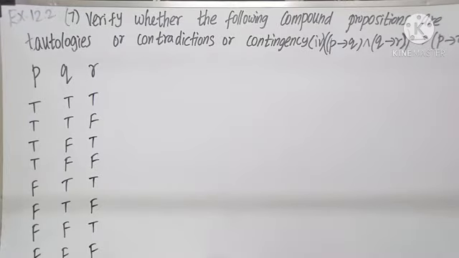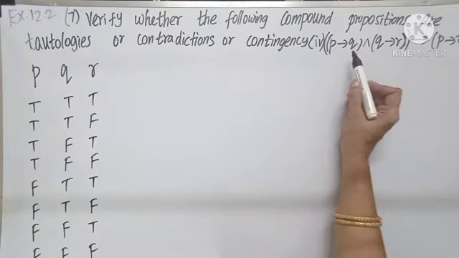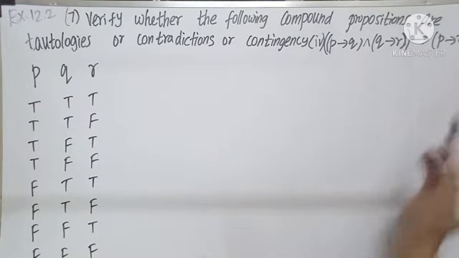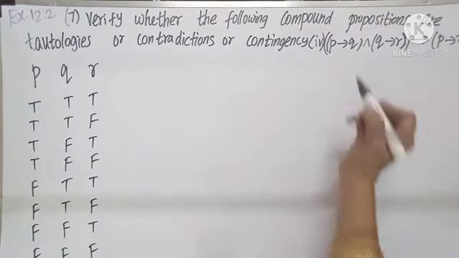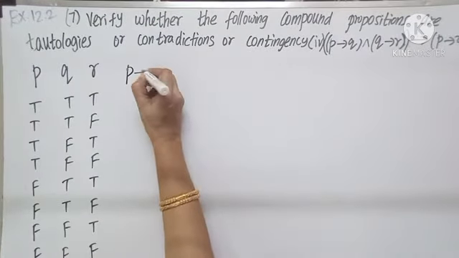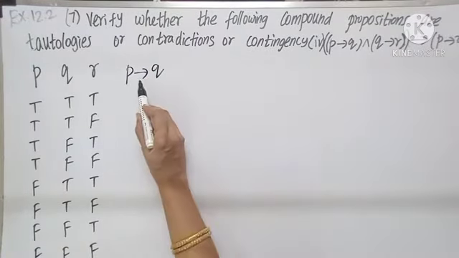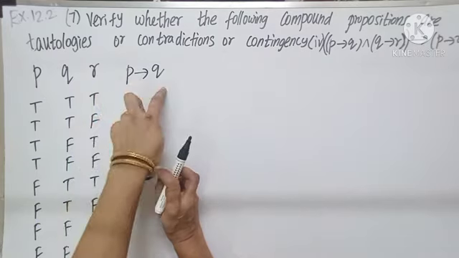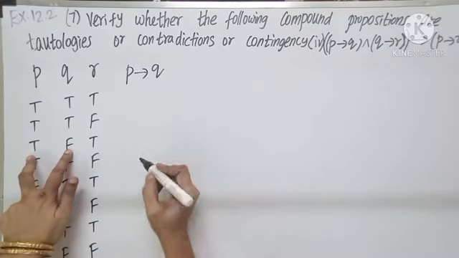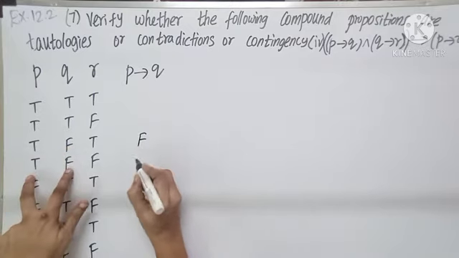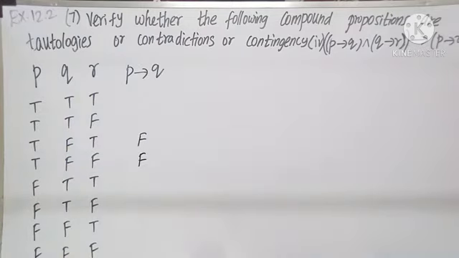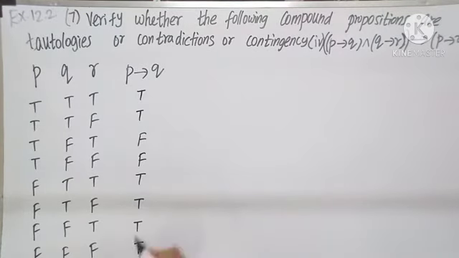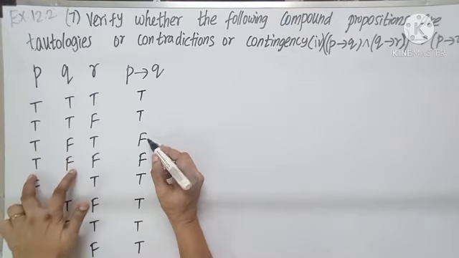Question number 7, fourth subdivision. P implies Q and Q implies R, together implies P implies R. To find out, start with the innermost bracket, P implies Q. Implies tells me TF becomes F. P to Q, so check this way. Here I have TF, so it is F. TF becomes F, nowhere else. So all the remaining are true statements. Only where TF appears do you put F.